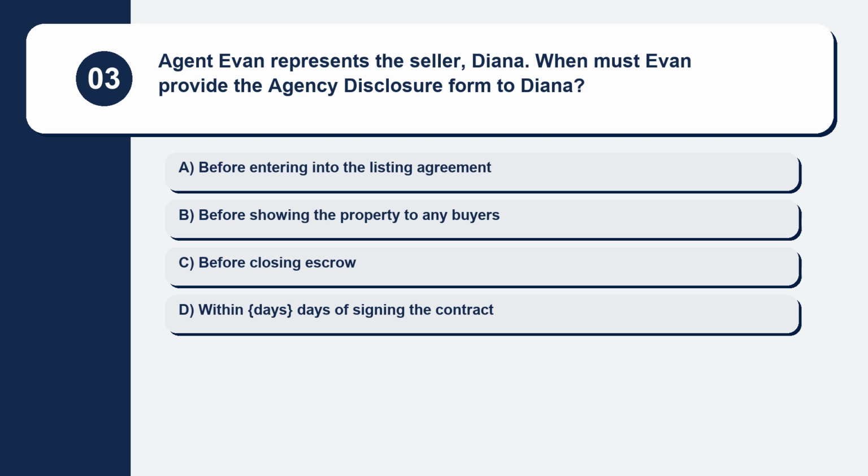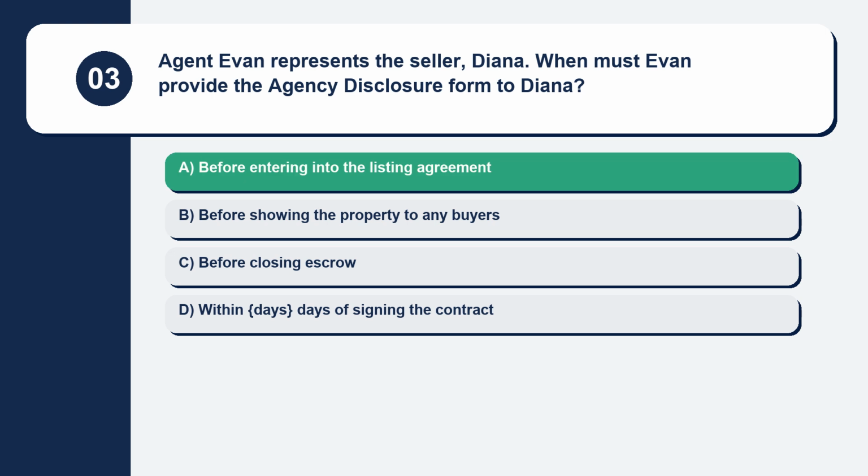Question 3. Agent Evan represents the seller, Diana. When must Evan provide the agency disclosure form to Diana? Here are your options. Option A, before entering into the listing agreement. Option B, before showing the property to any buyers. Option C, before closing escrow. Option D, within days of signing the contract. The correct answer is option A, before entering into the listing agreement.